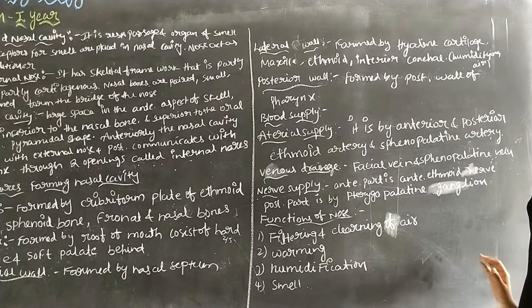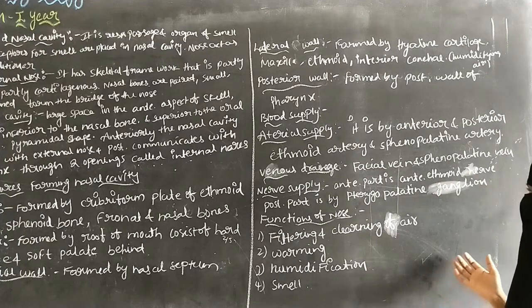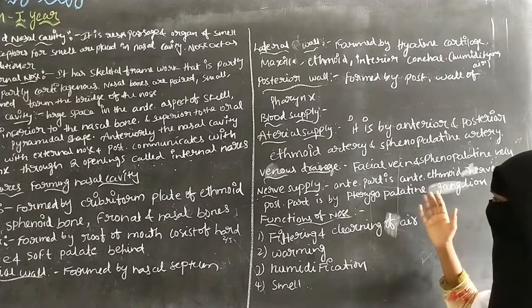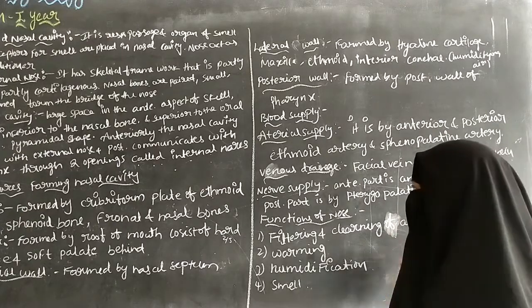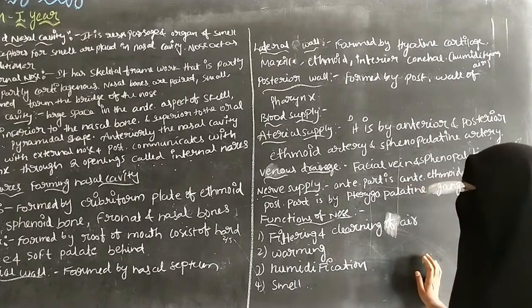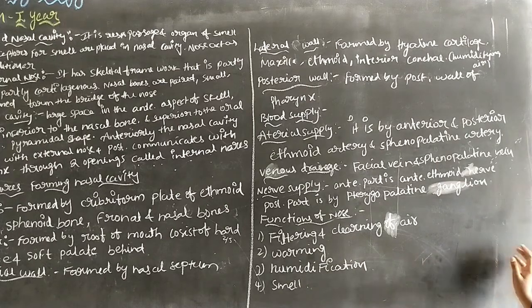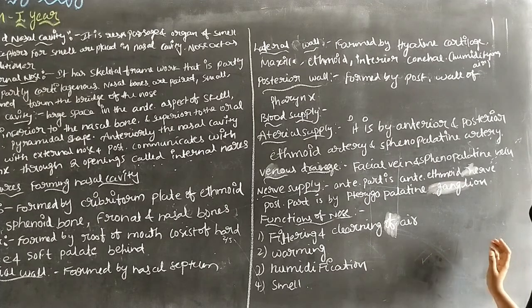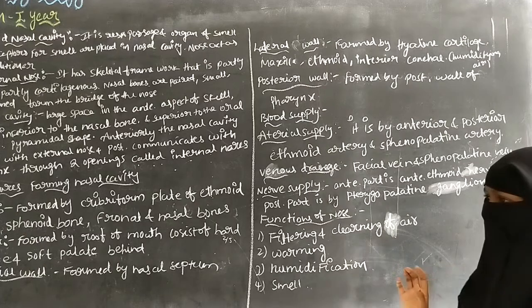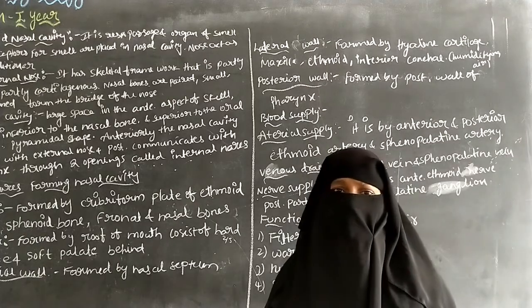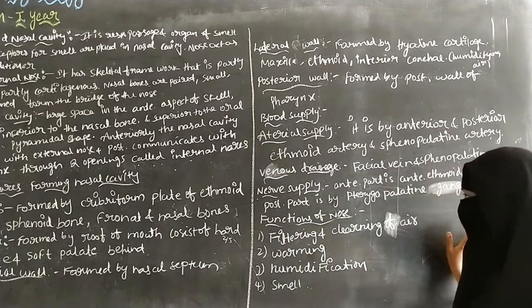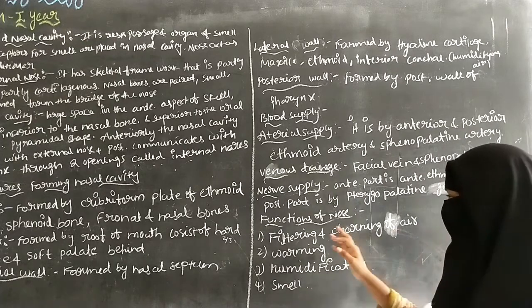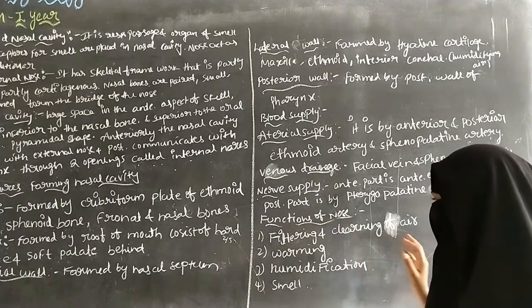So the anterior part of the nasal cavity is supplied by the ethmoid nerve, and the posterior part of the nasal cavity is supplied by the pterygopalatin ganglion. This pterygopalatin ganglion is a part of the facial nerve. And the next one is functions of nose.